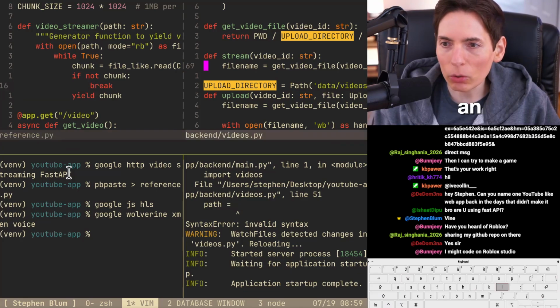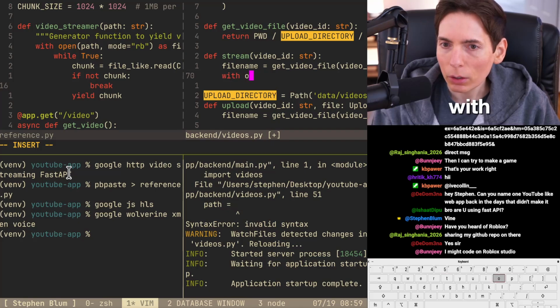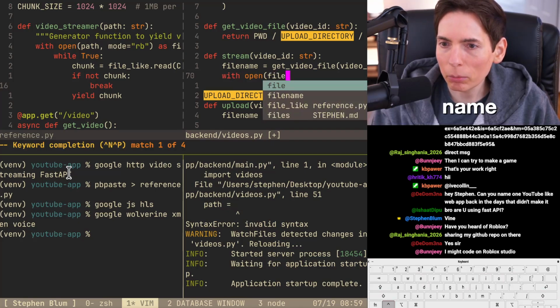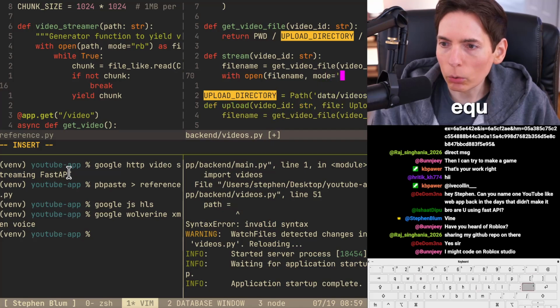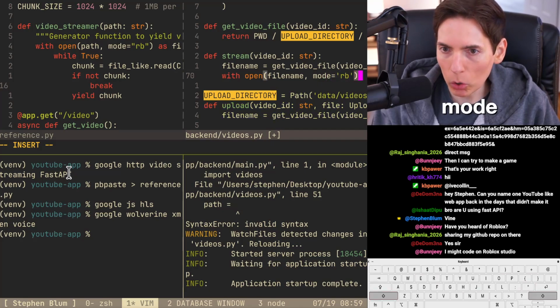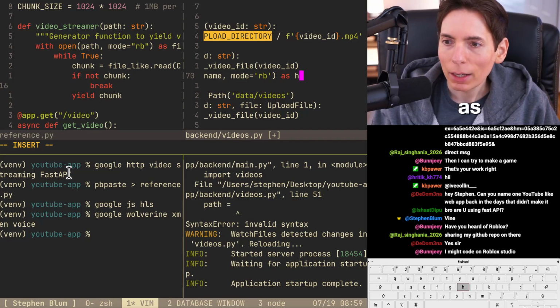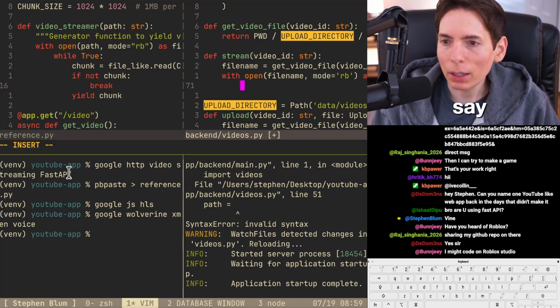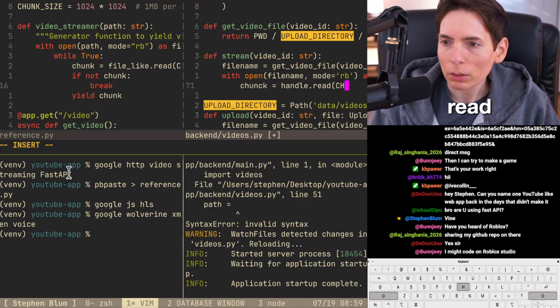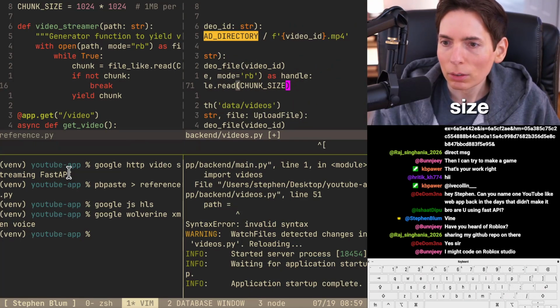So this is just an iterator. It's a really simple iterator. Okay, so with open file name, mode equals read binary mode as handle. There we go. And then we do want to say chunk. Chunk is a good name for this. Handle dot read chunk size.